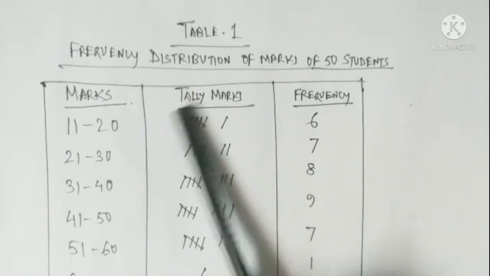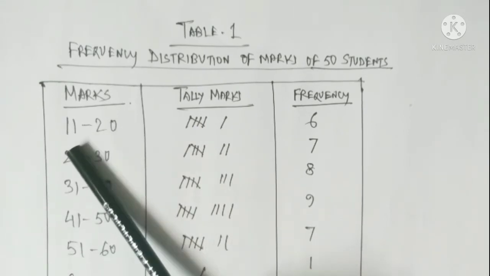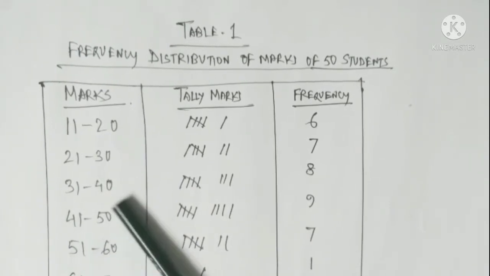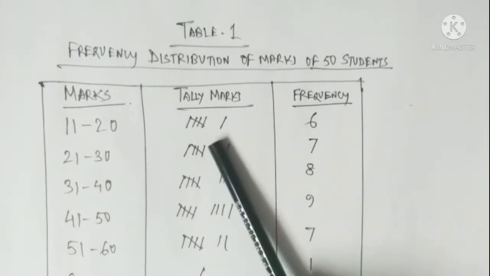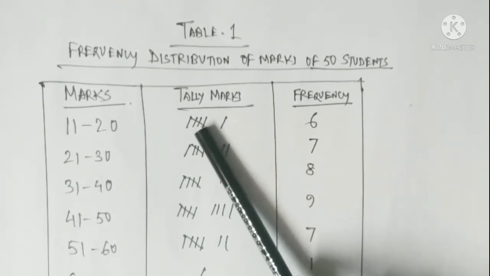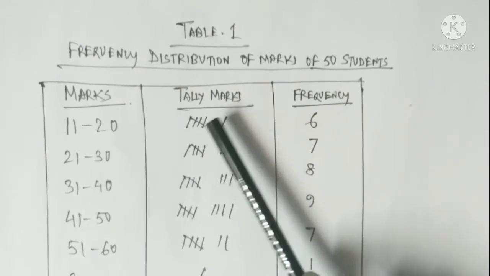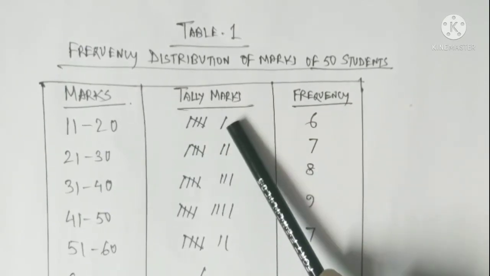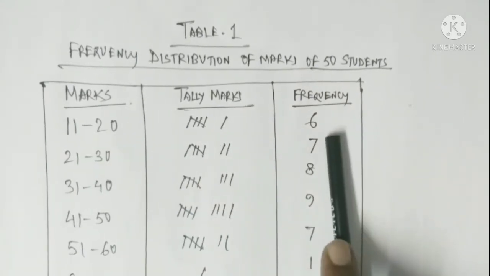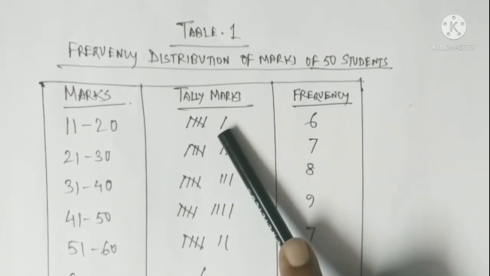Now we can put the above information in a simple frequency table. From the given data, we get these groups: 11 to 20, 21 to 30, 31 to 40, 41 to 50, and in this way. And these are called tally marks. Tally marks means tilted dashes up to 4, and the fifth dash is crossed. This is 5 counting, and this is 1, 6. Here from 11 to 20, there are 6 students. For this, the frequency is 6 and the tally marks are these.